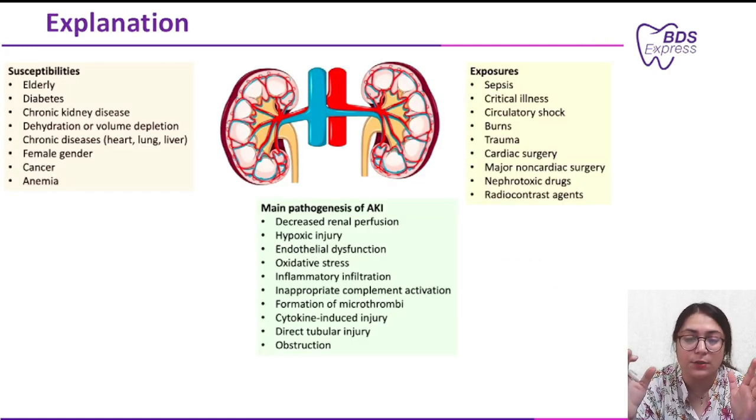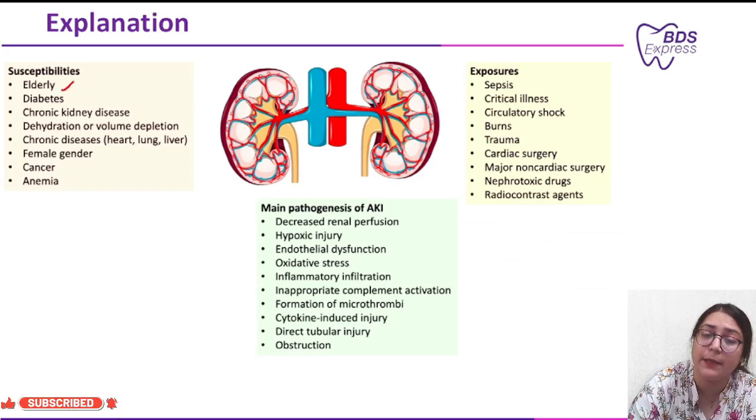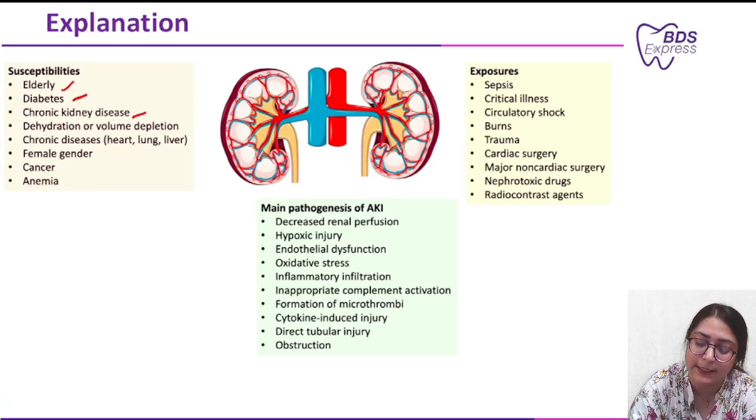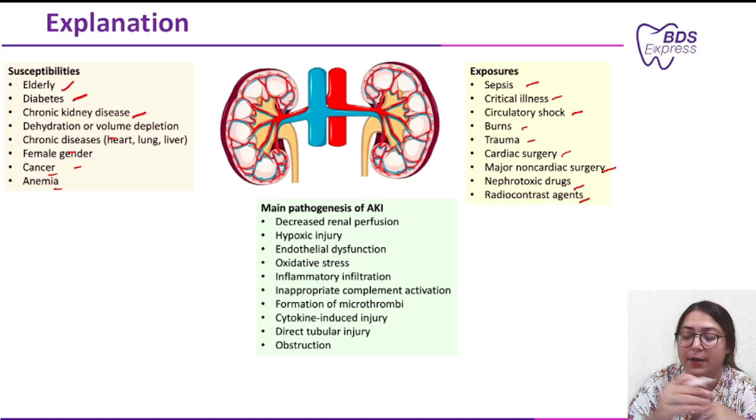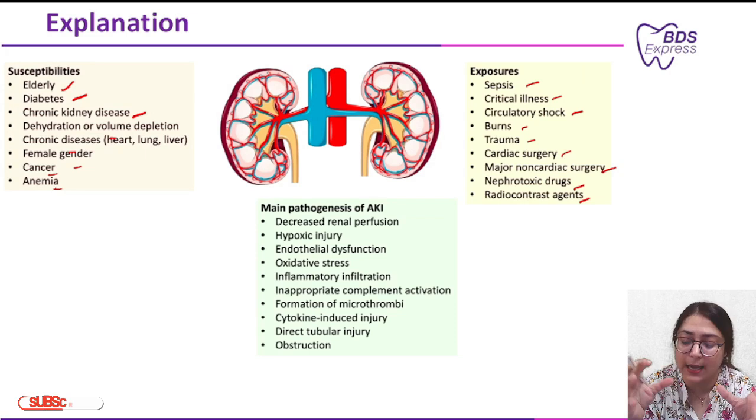Now I'll be telling you certain etiological factors which will be responsible for acute kidney injury. So elderly patient, diabetes, chronic kidney disease, dehydration, chronic disease, female gender, cancer, anemia, all these things are the susceptibilities. Exposure to sepsis, critical illness, circulatory shock, burn, trauma, cardiac surgery, then major non-cardiac surgery, nephrotoxic drug, and radiocontrast agents, all these things are the exposures.